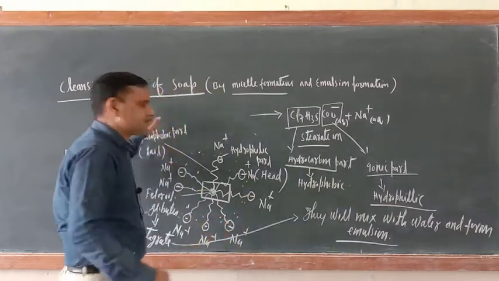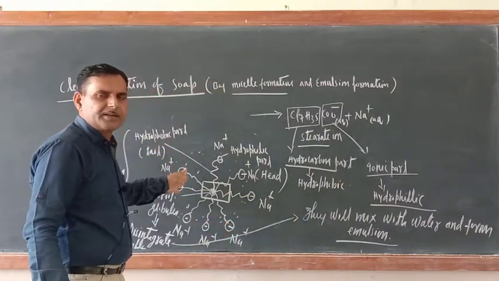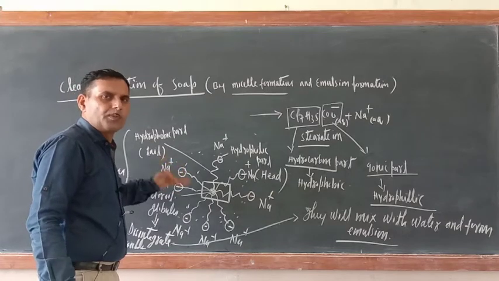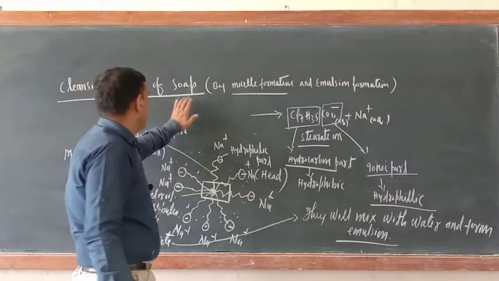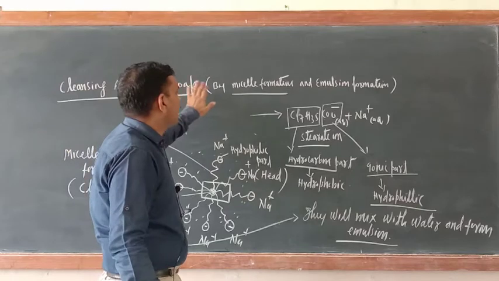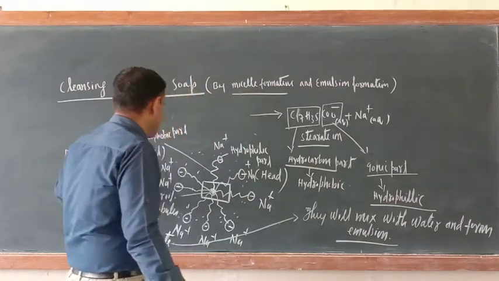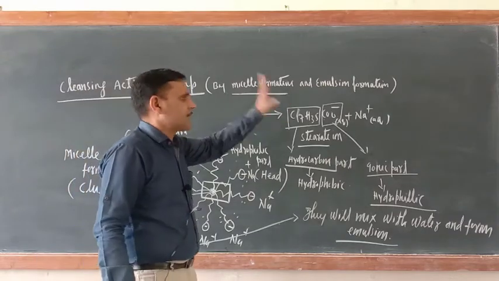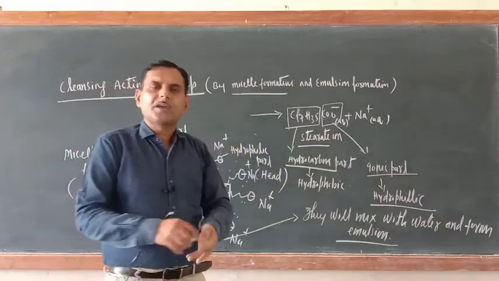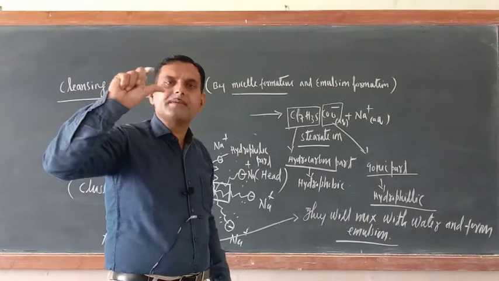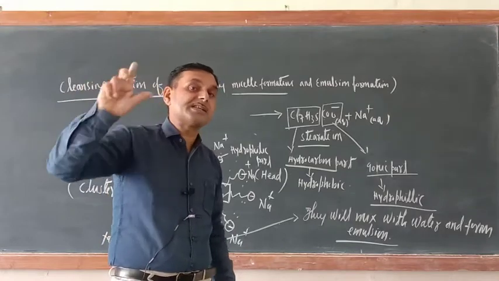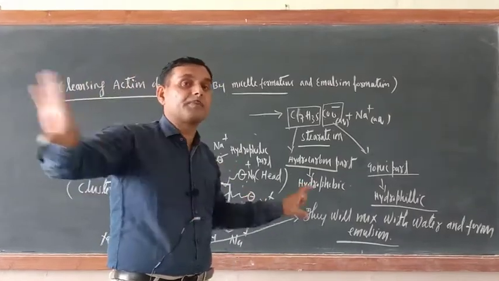So in this way soap only has cleaned. That is why I wrote that the cleansing action of soap is based on two things. First, micelle formation, that is the cluster, and second, the emulsion. When will emulsion form? Because of the same charge on the head of the stearate ions, they will repel each other.